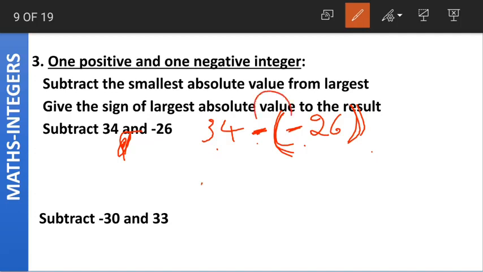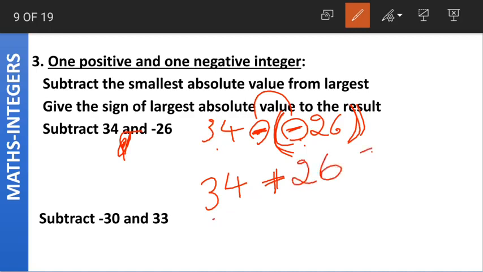Now what is minus into minus equal to? Minus into minus is equal to what? It is equal to plus. Both the signs are same. So when we multiply similar signs, the answer we get is a positive sign. 34 plus the next integer is 26. What is 34 plus 26 equal to? 34 plus 26 is equal to 60.